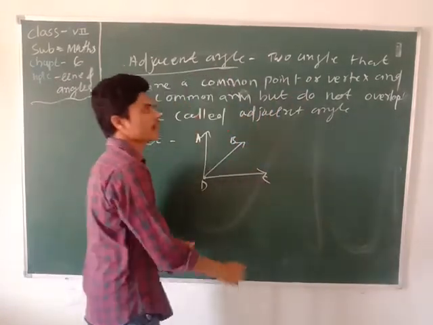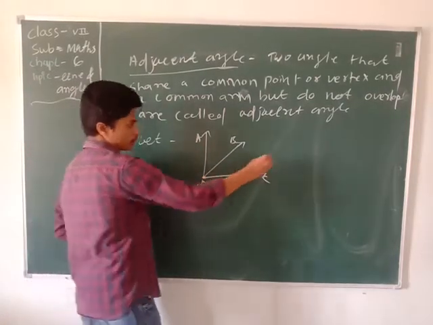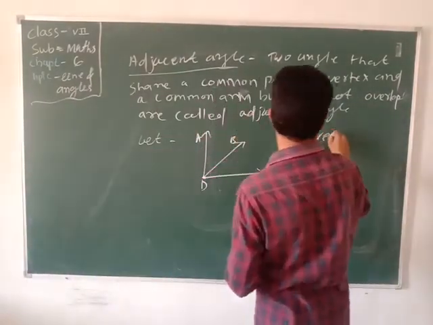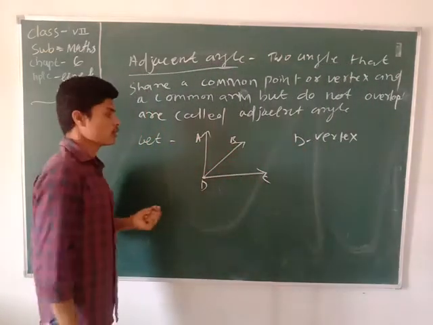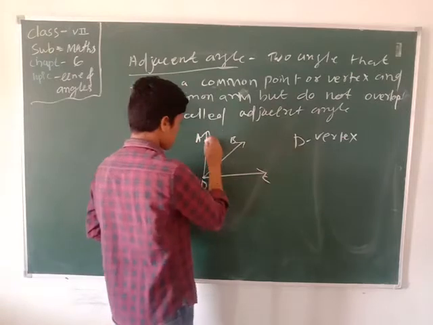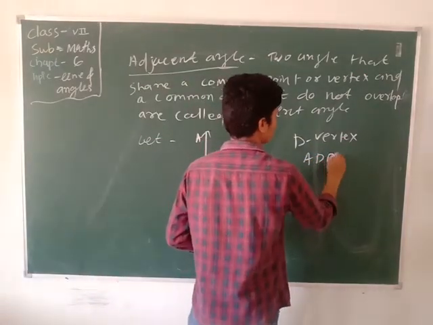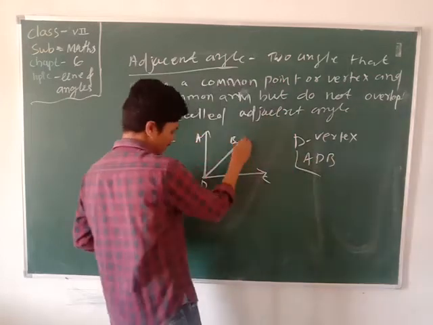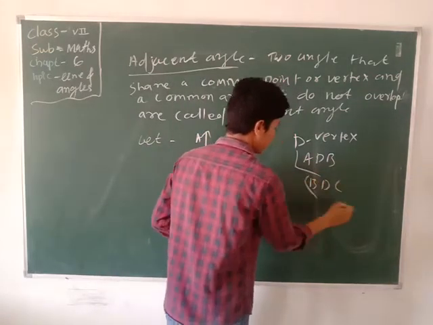The term of adjacent angles: they have one common point or one common vertex. That means it is D. Ready? Vertex and common arm. That means we will write two angles. What are the angle names? One angle is ADB, another angle is BDC.